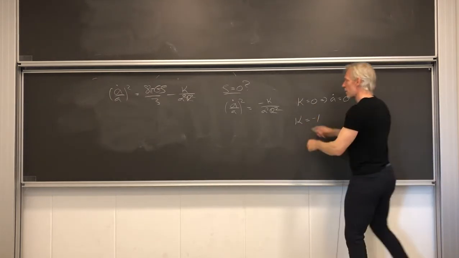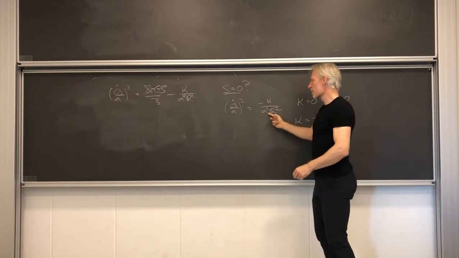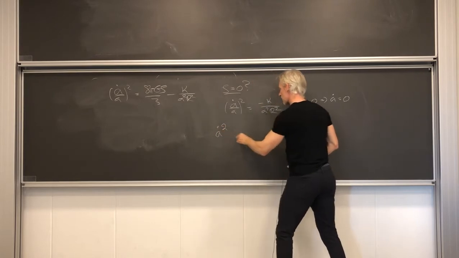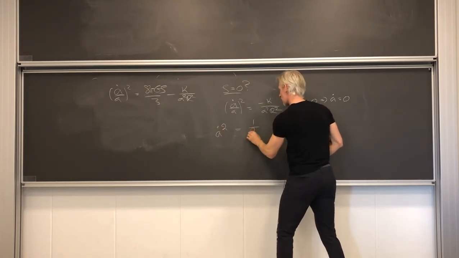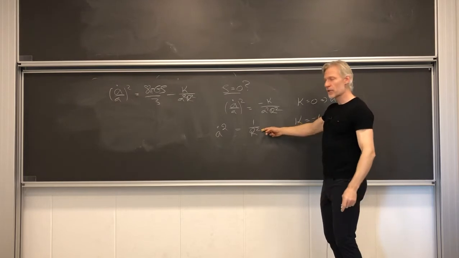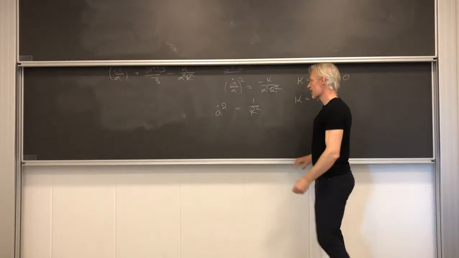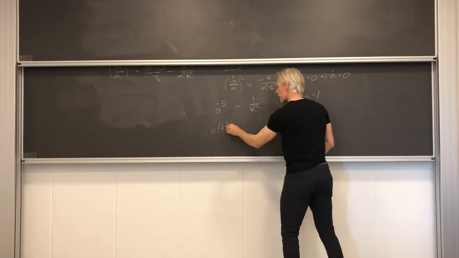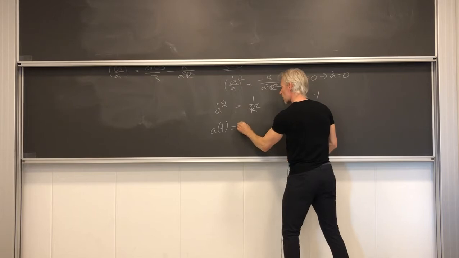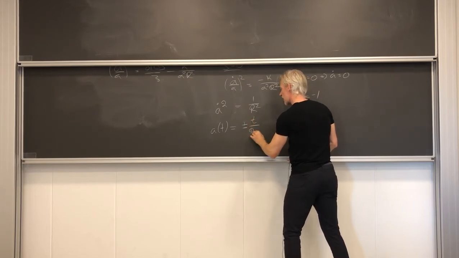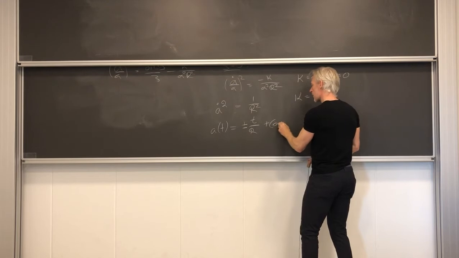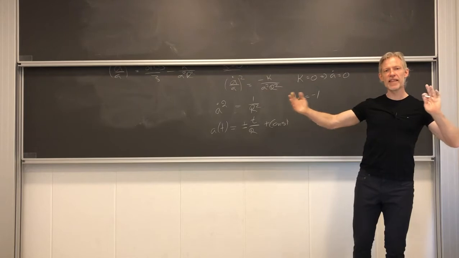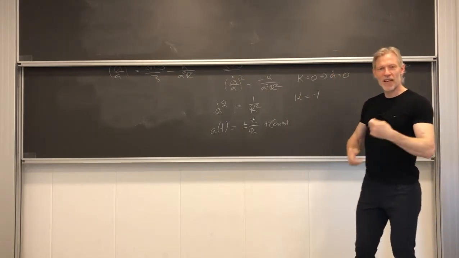So then I get a +1 here. Then I multiply through with a squared. Then I get a dot squared equal to 1 divided by r squared. And of course I can now integrate that, take the square root and then integrate it, and then I find a of t is equal to plus minus t divided by r plus some integration constant. So now I get a universe that either expands or contracts linearly with time,